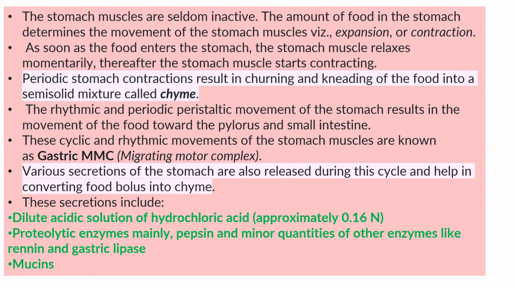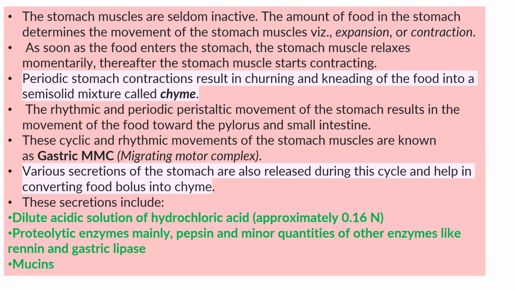So periodic contraction and relaxation help in the churning and kneading of food, and a semi-solid mixture is formed, which is called chyme. The rhythmic and periodic peristaltic movement of the stomach moves food toward the pylorus and then to the first part of the small intestine, that is the duodenum. The muscle activity involved in this cycling and rhythmic movement is the gastric MMC.